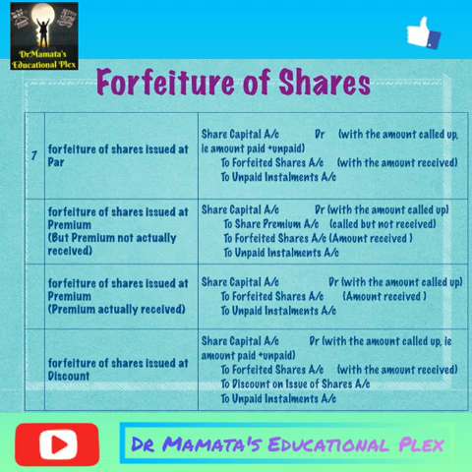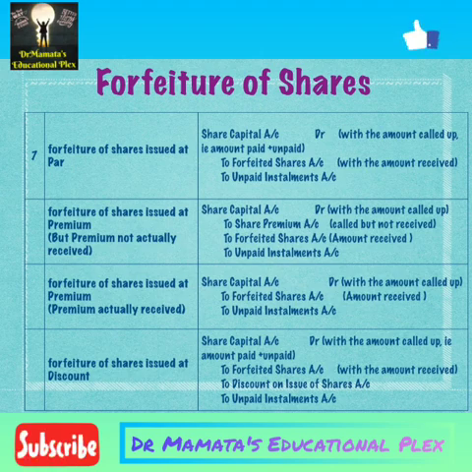Here we have to debit our share capital account with the amount called up. We have to credit our share premium account with the amount called but not received. We have to credit our forfeited account with the amount received, and the respective unpaid installments will be credited.